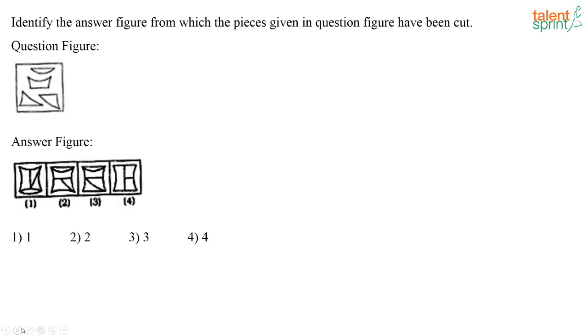Identify the answer figure from which the pieces given in the question have been cut. So, if you look at figure 3 here, this is that one piece, right? This piece. Then this is the second piece, third piece, and the final piece, that is the fourth piece. So, all these pieces are there in figure 3. Answer option is 3.